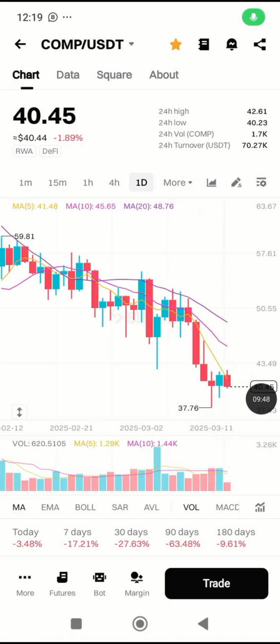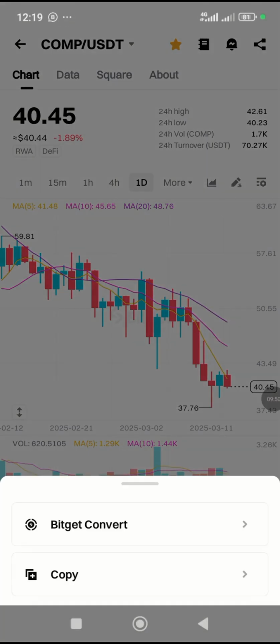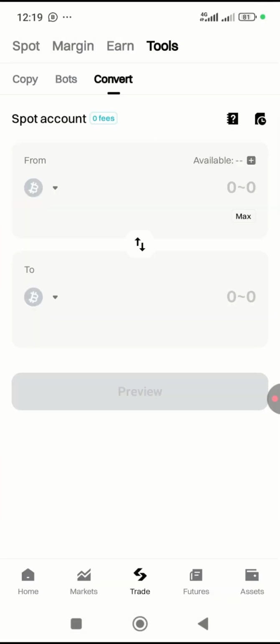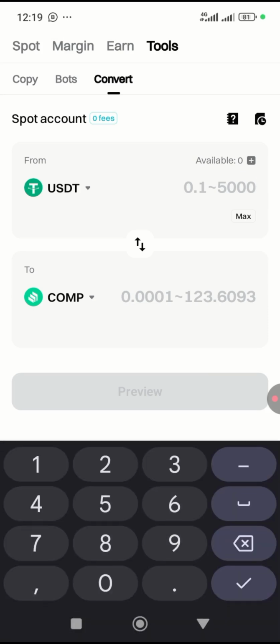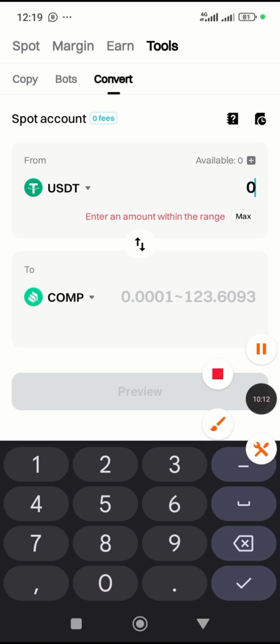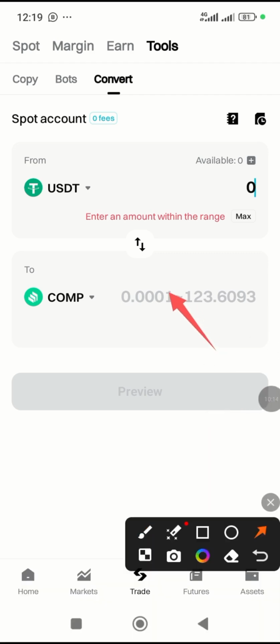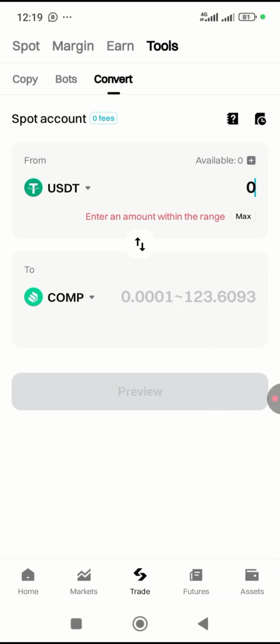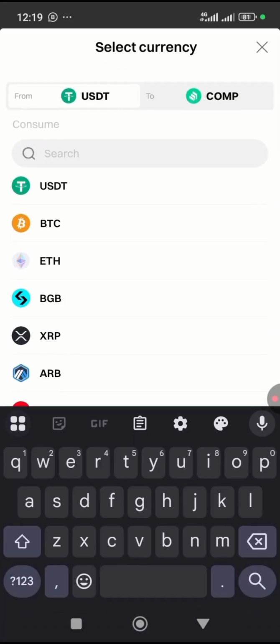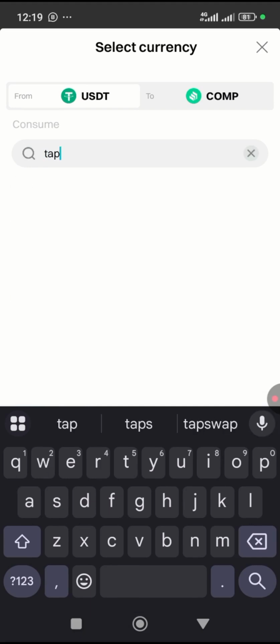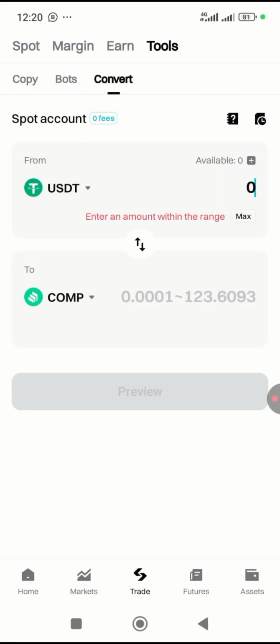The other method we are told to use is convert. You just tap on this three dot at the bottom, and you see Bitget convert. You could just convert any token of your choice. Let's say you have 100 USDT and you want to convert. You enter an amount within the margin range, then the amount you get will be shown here. Let me try with a token I have. Let me look for Virtuous. It is not here. So that is what you just need to do in the aspect of convert.